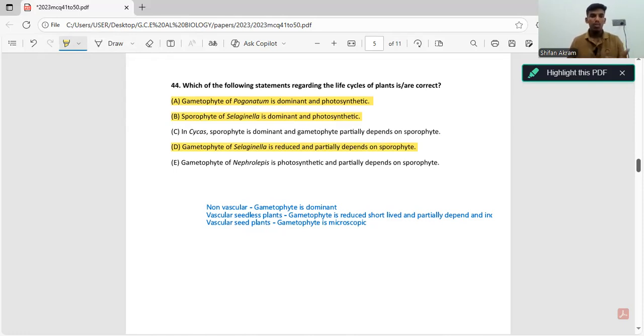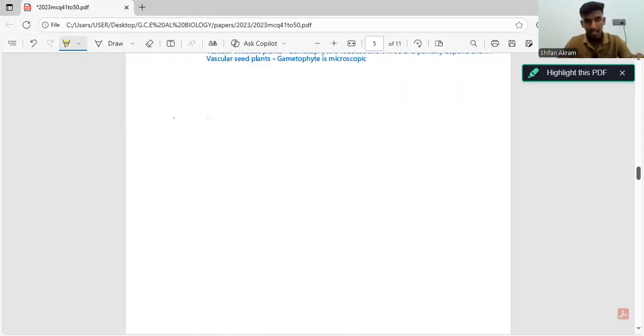So Nephrolepis belongs to Pteridophyta, right? In Pteridophyta, gametophyte is independent and photosynthetic, even though they are small and reduced. Remember that. So the correct answer is A, B, and D.